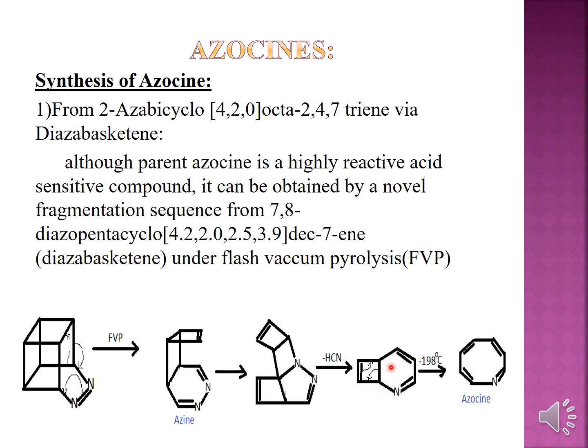After the formation of your cycloadduct over here, you can see here this bond shifts over here, there is a ring expansion, this bond shifts over here and then this bond shifts and there is a ring expansion over here at minus 198 degrees Celsius. You will get an azocine compound.